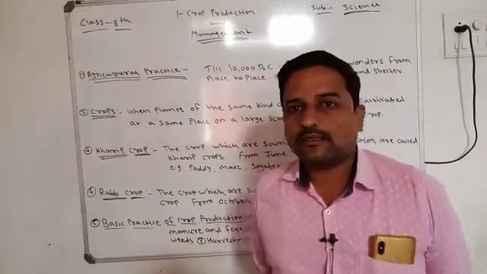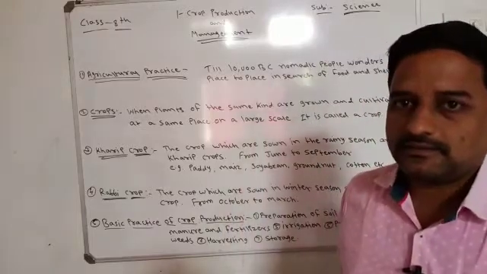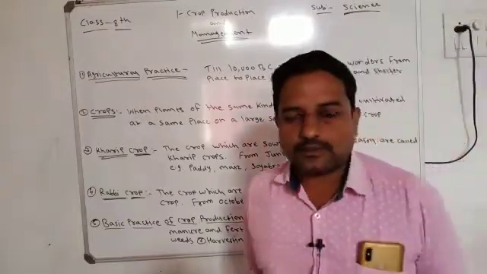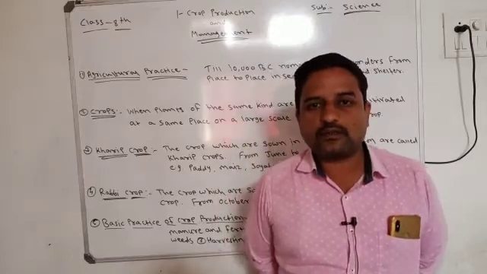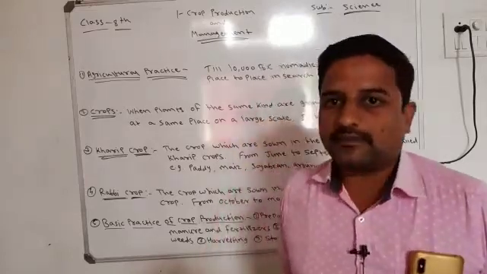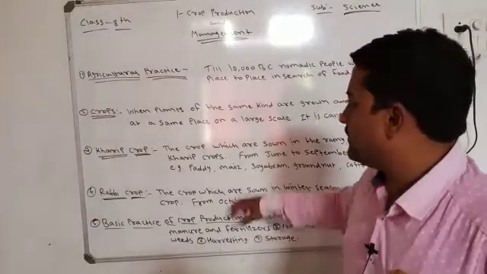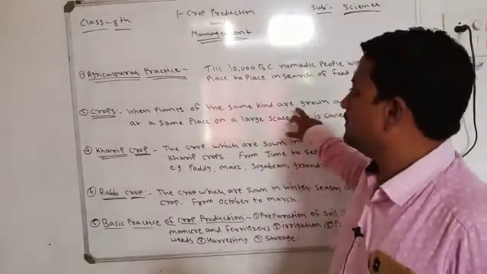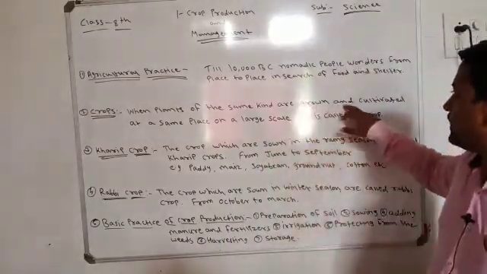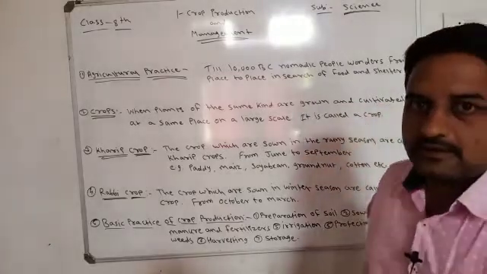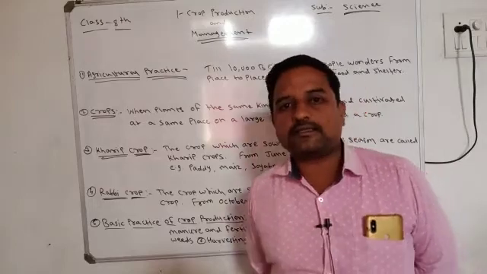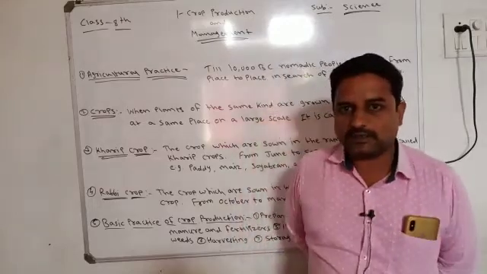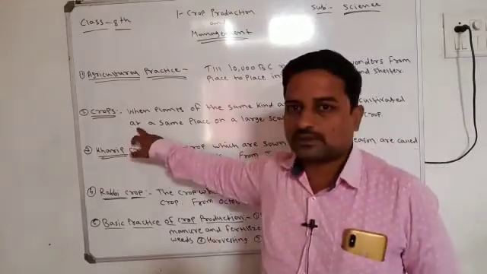Because it is not in a large quantity. When farmers sow lots of seeds of the same kind in a large area, and they are grown and cultivated, it means taking a crop.